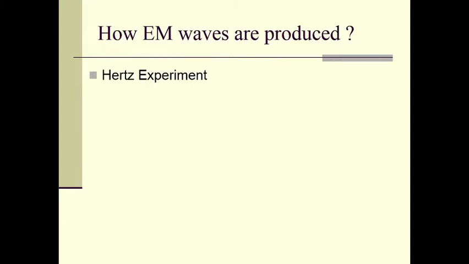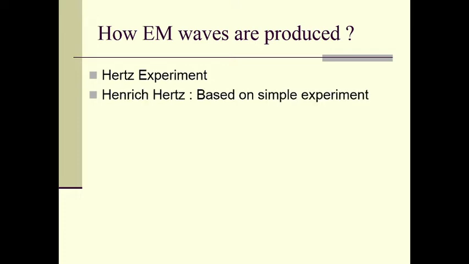So let us see how these electromagnetic waves are produced. We know that Heinrich Hertz produced the electromagnetic waves in the laboratory for the very first time, right? He did an experiment, and that experiment is called the Hertz experiment.